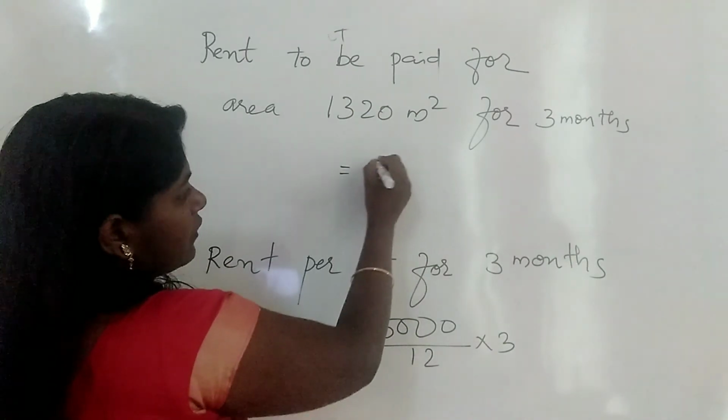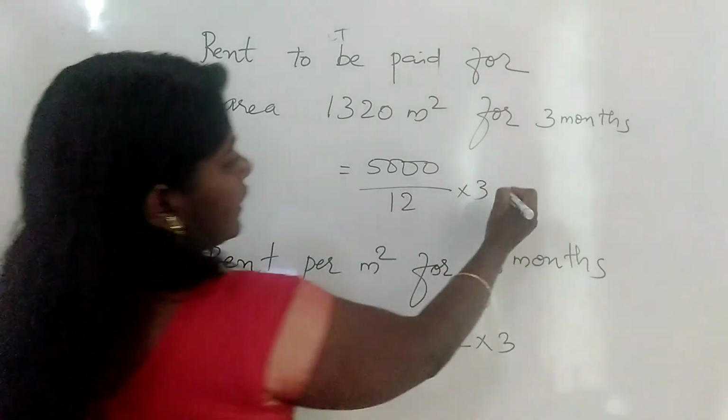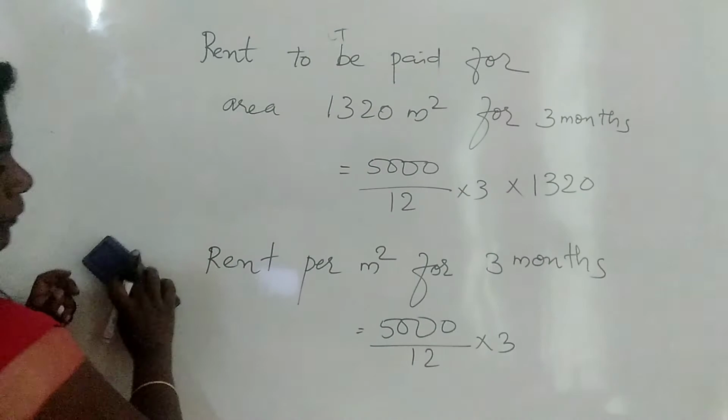That means 5000 upon 12 into 3 into 1320.